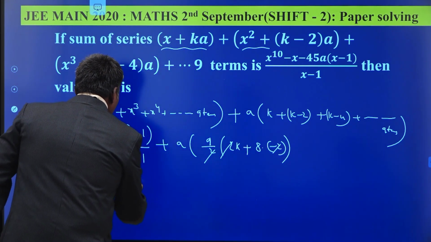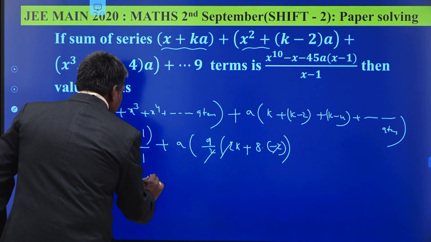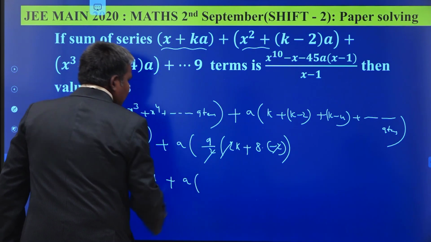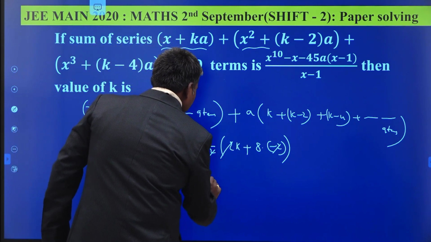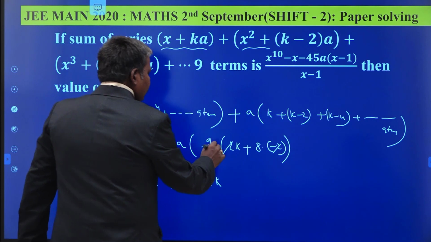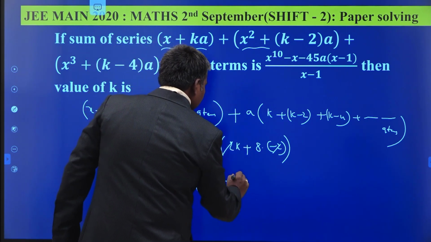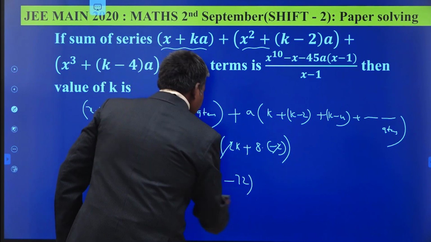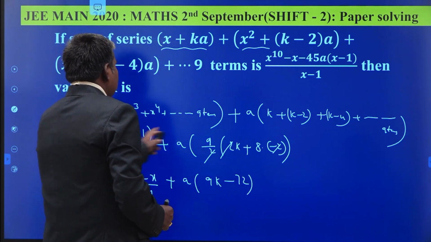So we have x power 10 minus x by x minus 1 plus a times of, this is 9k, again minus 72. Okay. This is the value.